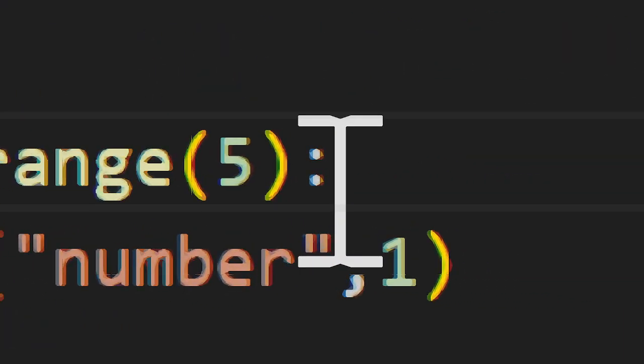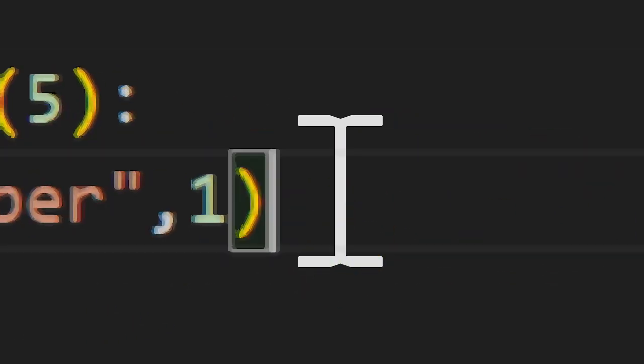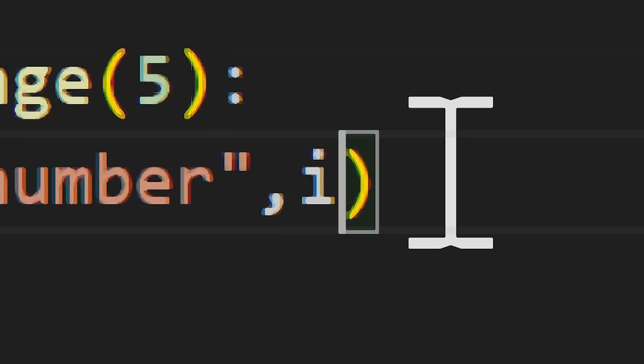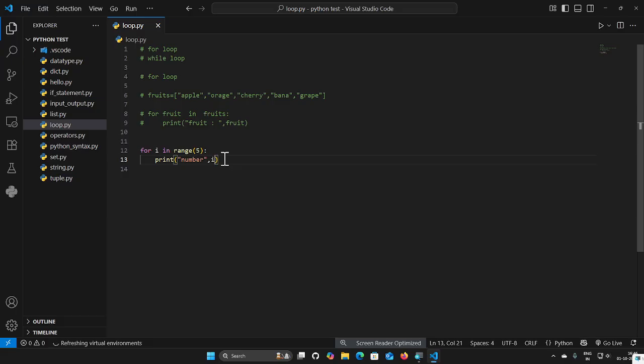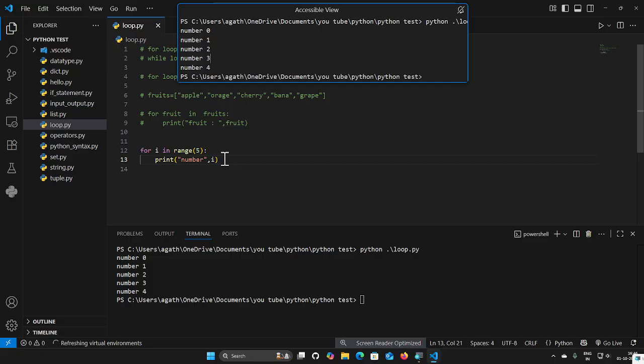Okay, range. I mistakenly gave the wrong value. I give a variable this time, clear the terminal, and run it. The output is 0 1 2 3 4.